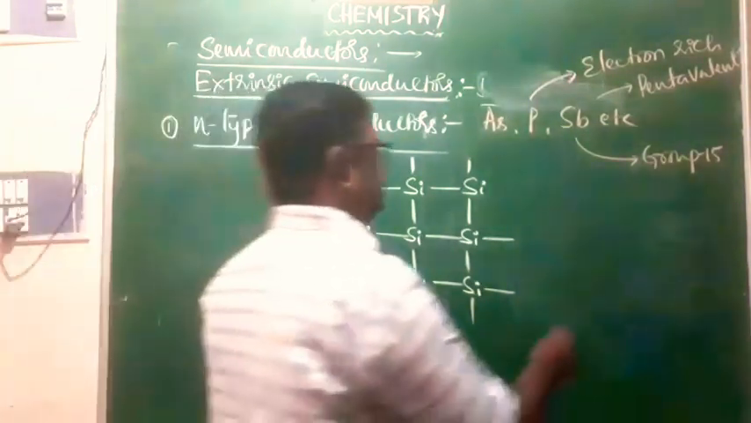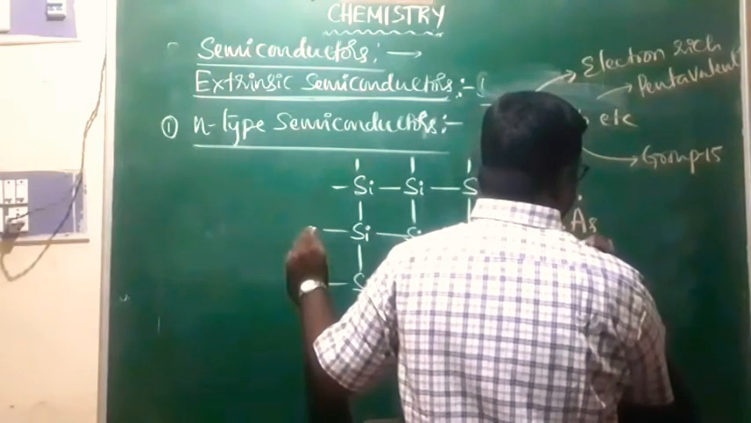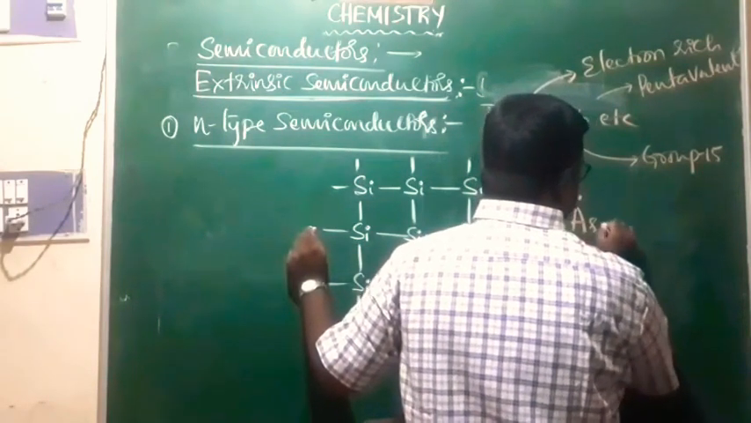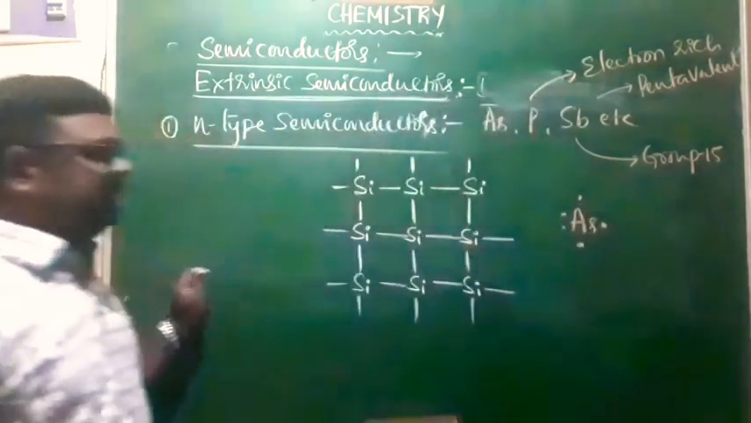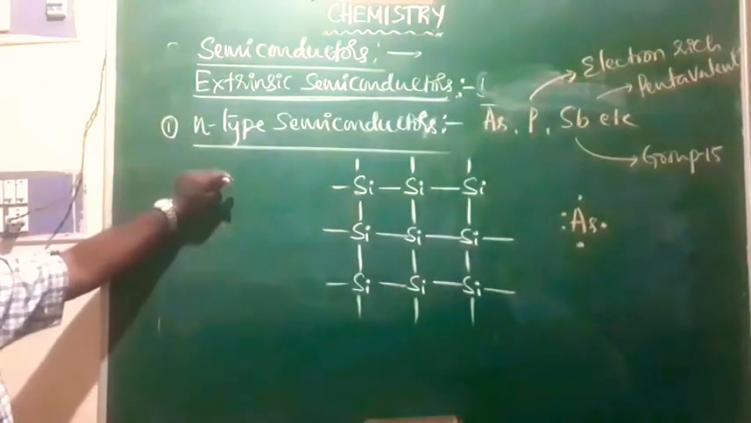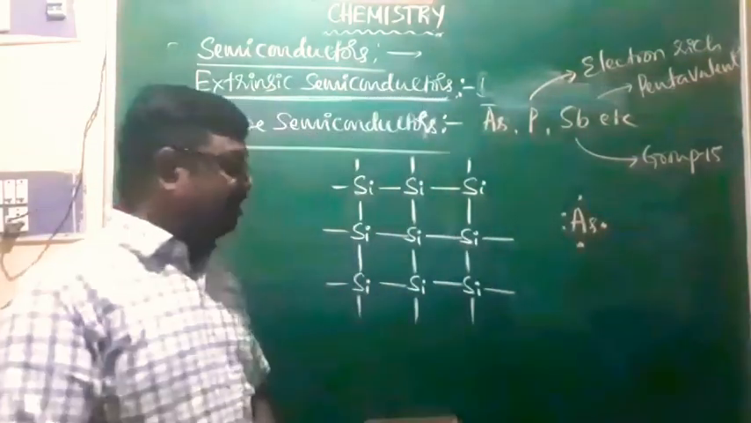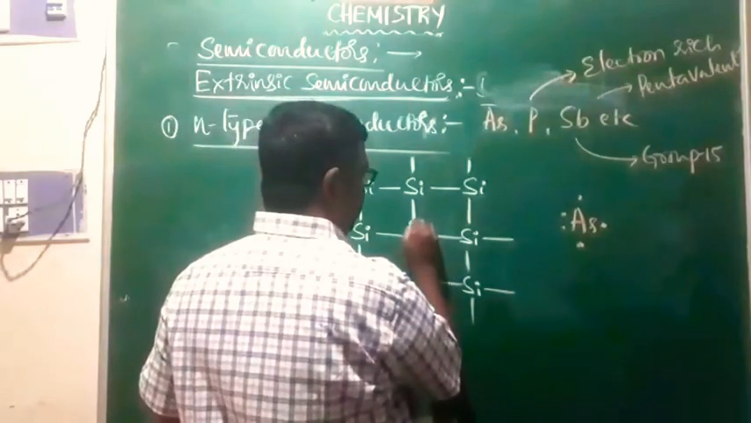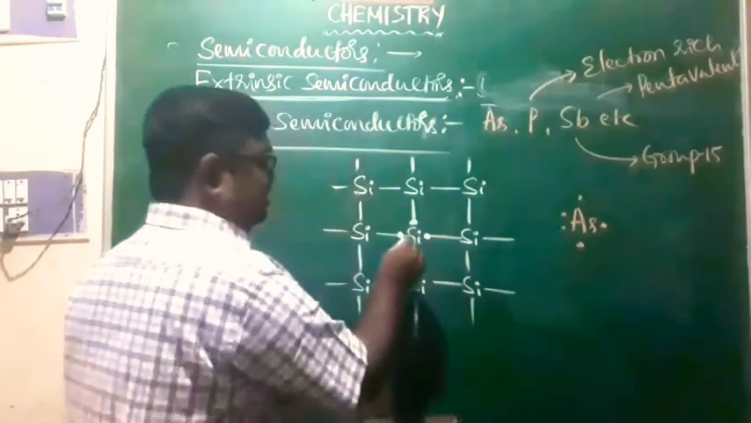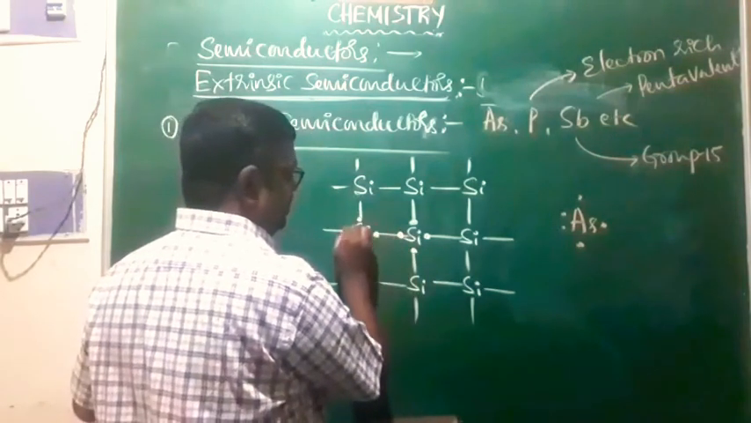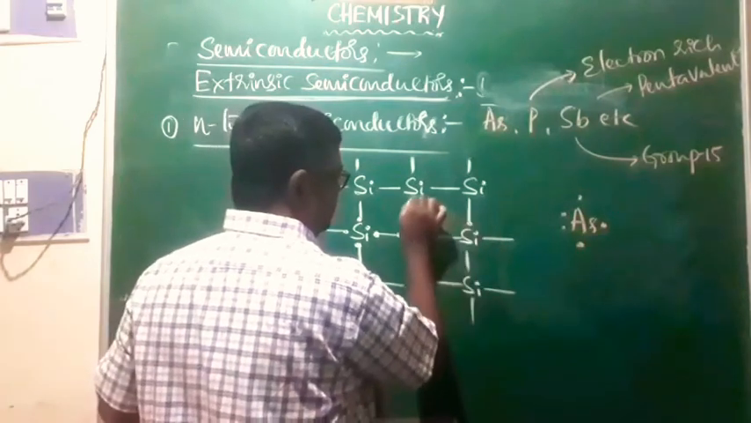If I take arsenic, it is characterized by 5 valence electrons around it. This is arsenic. In the case of silicon, you will find the valence electrons will be 4. Look at this, valence electrons will be 4. Each silicon is characterized by 4 valence electrons.